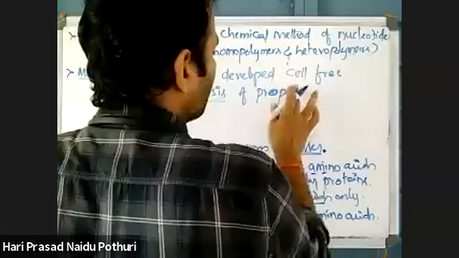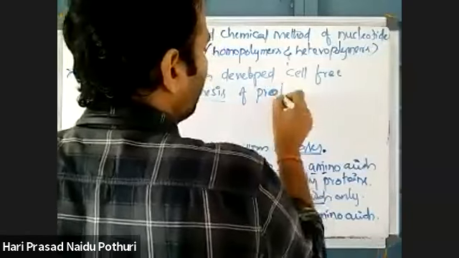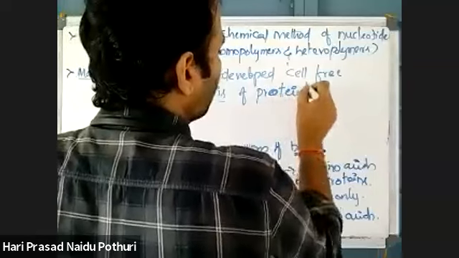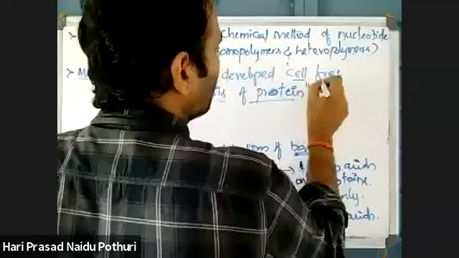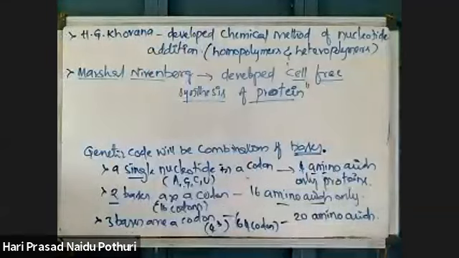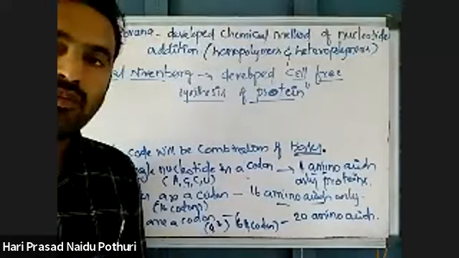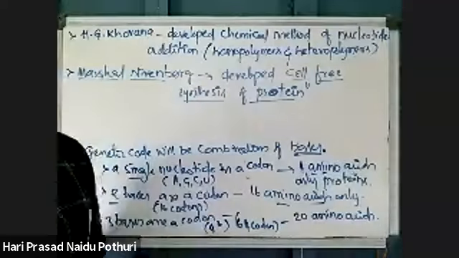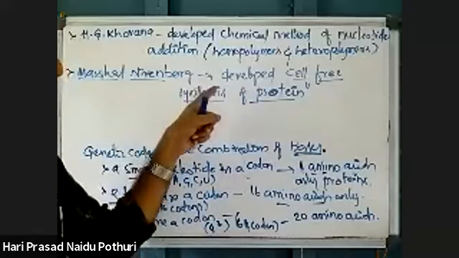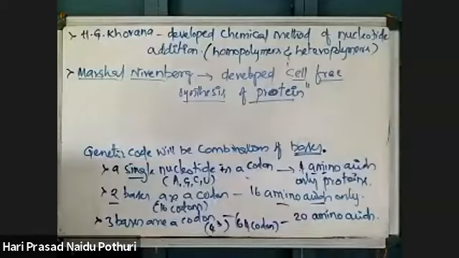Normally, how do proteins form? Proteins are made by translation inside the cell with the help of ribosomes. Amino acids will be added together based on the RNA molecules inside the ribosome. So ribosomal machinery is responsible for synthesis of protein.